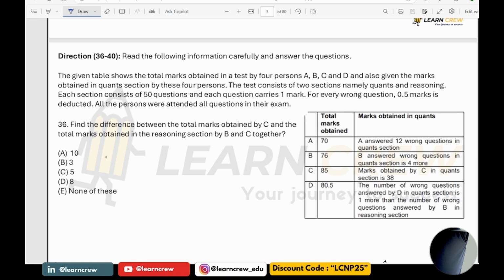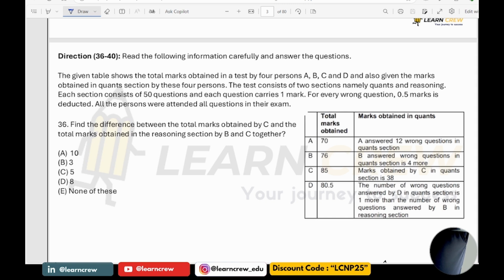Now see what is given for A. Find the difference between the total marks obtained by C and the total marks obtained in the reasoning section by B and C together.